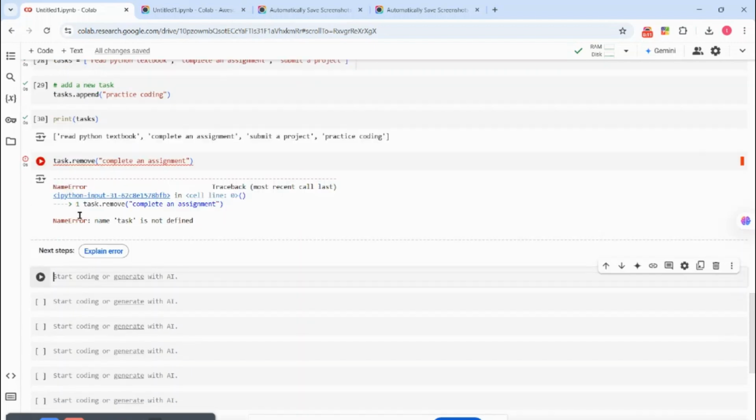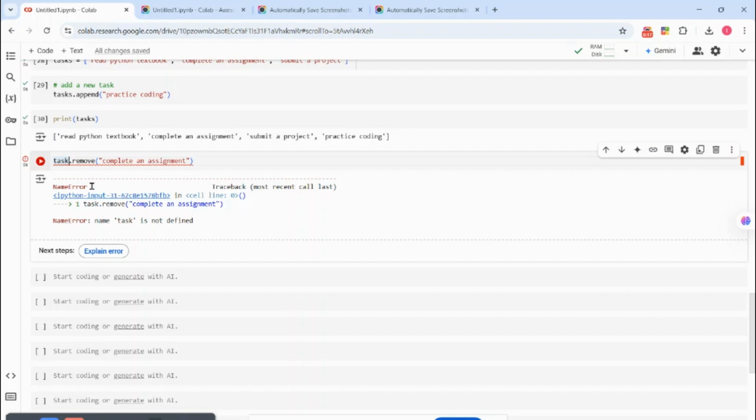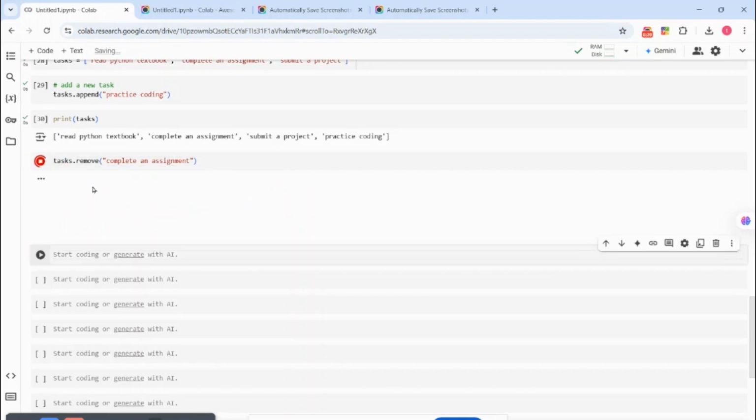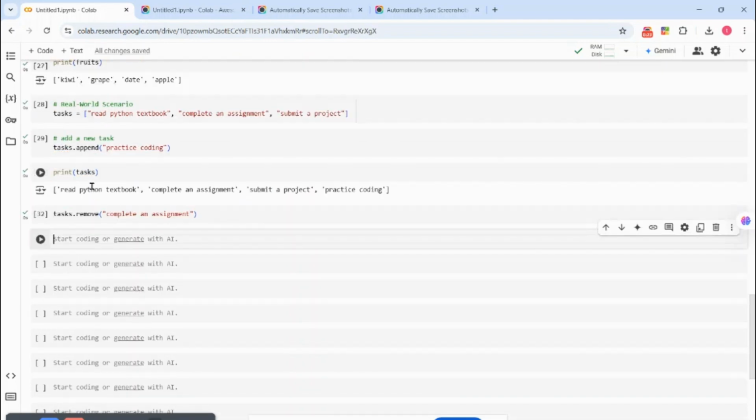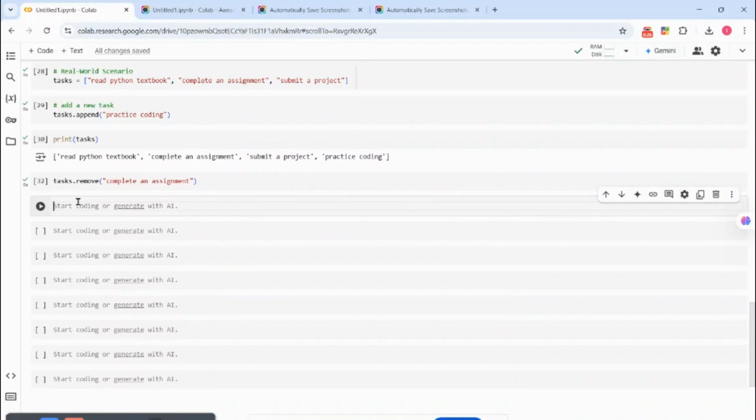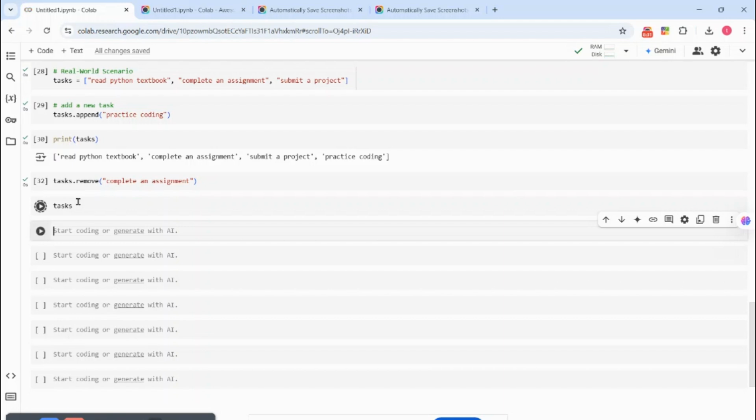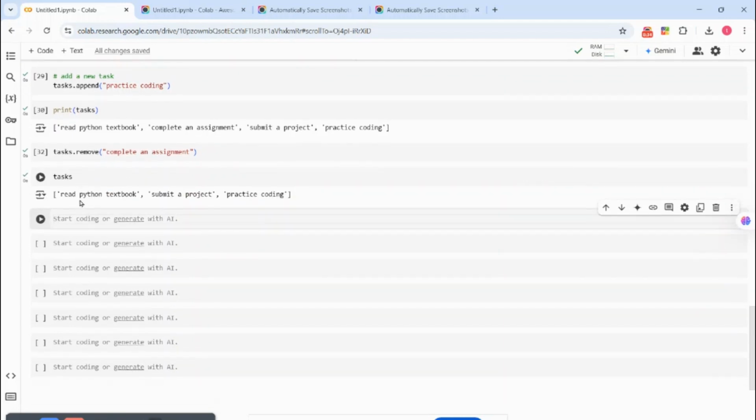Now call out tasks: read Python textbook, submit project, practice coding.